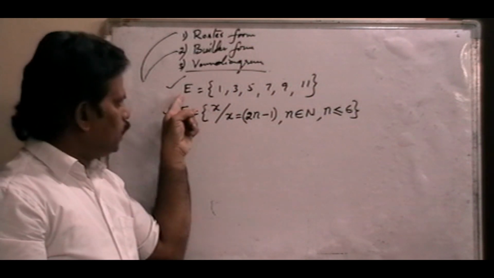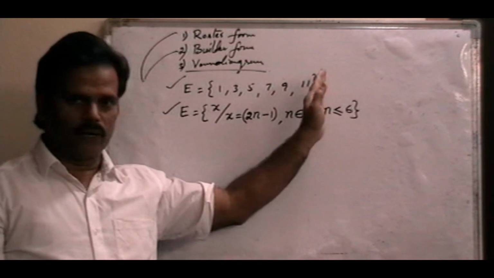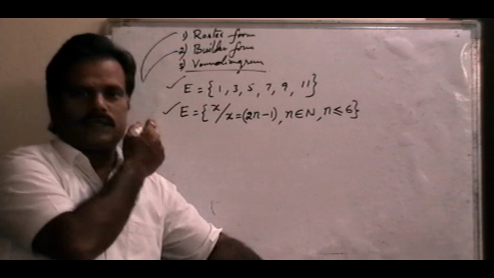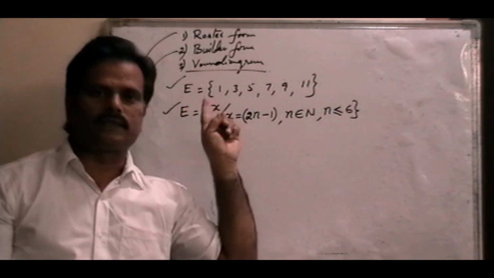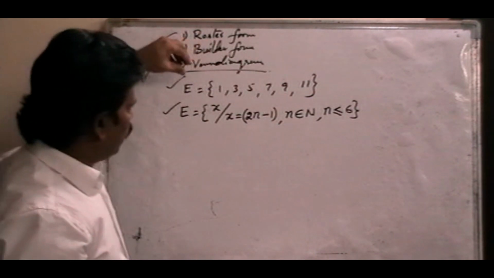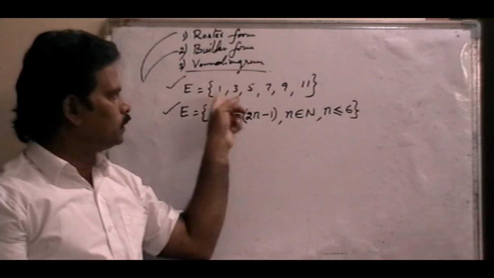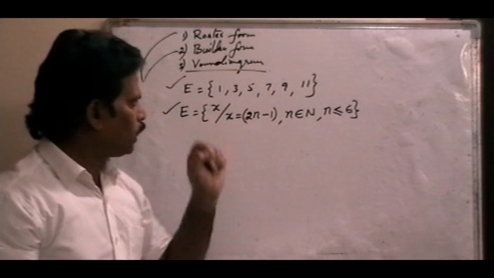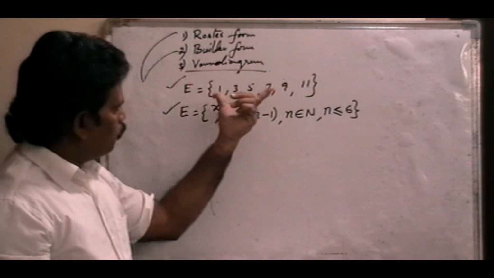That means E is a set of odd numbers below 12, otherwise the first 6 odd numbers. Okay, E is a set of the first 6 odd numbers. Now that set we can write in the roster form as 1, 3, 5, 7, 9, 11, because these are the odd numbers which are less than 12, right? Otherwise, the first 6 odd numbers. Next one, the builder form.